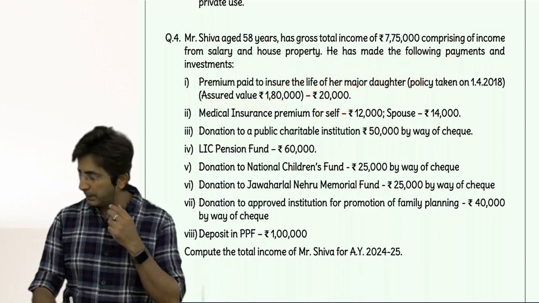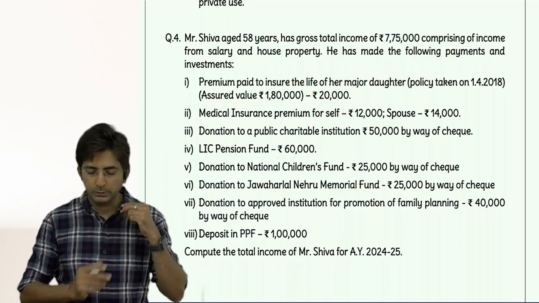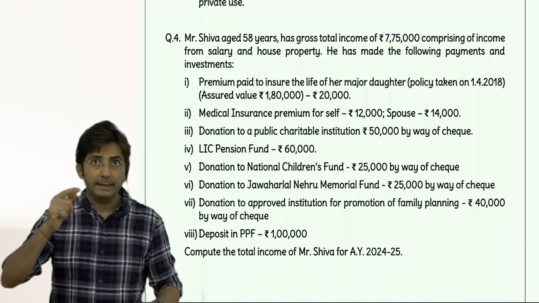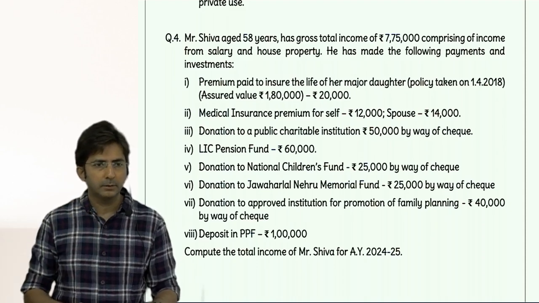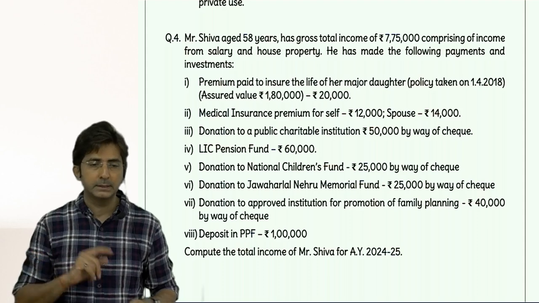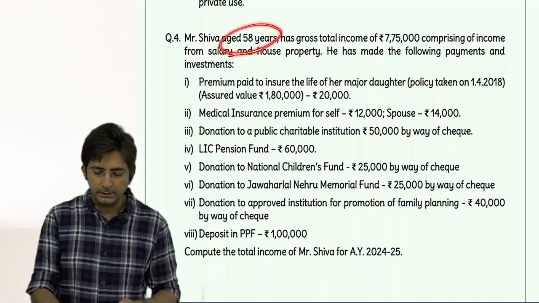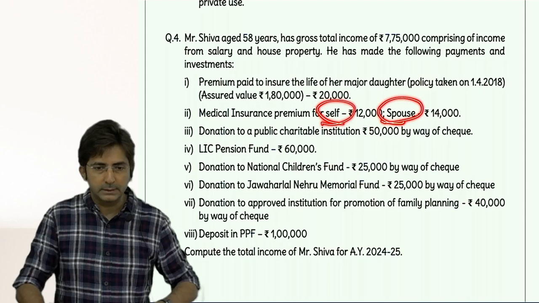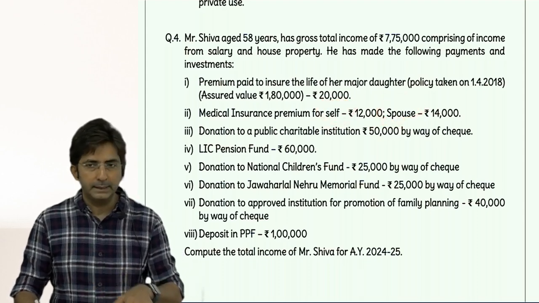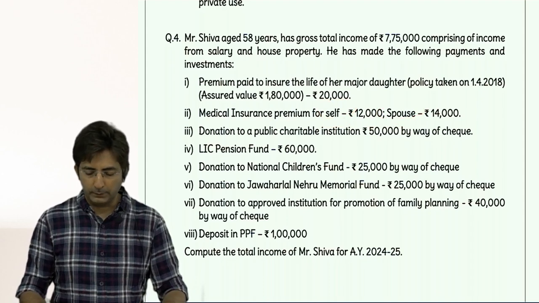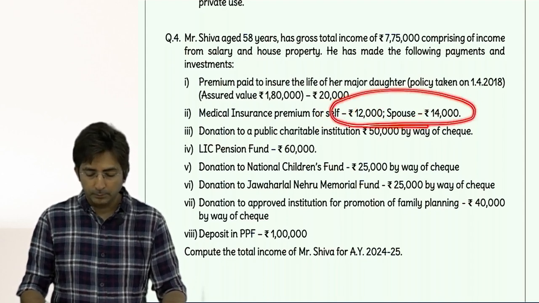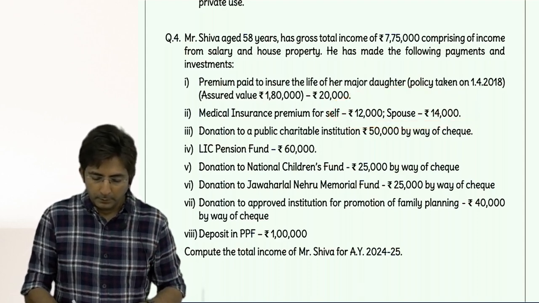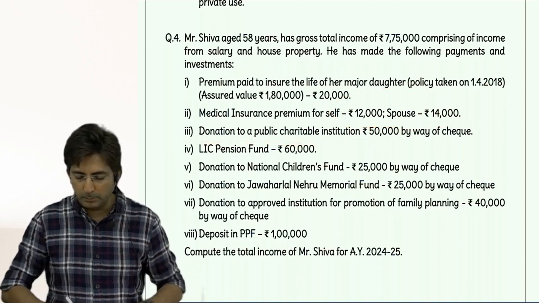Then mediclaim insurance premium for self and spouse. This will come in 80D. Additional deduction or basic deduction? Basic. Additional comes when there is a senior citizen. Here neither he is a senior citizen nor his wife or children. So it can come in basic. But in basic deduction, what is the maximum limit? 25,000. Here it is how much? 26,000. So you will take only 25,000. So 80D is 25,000.